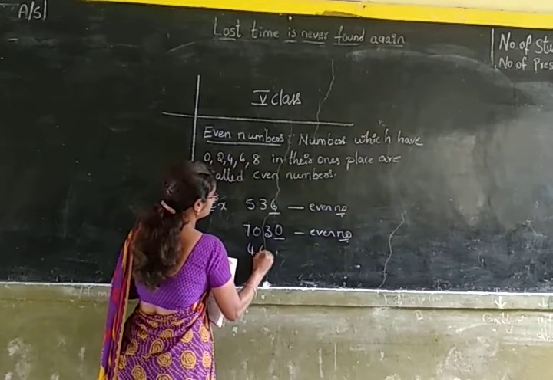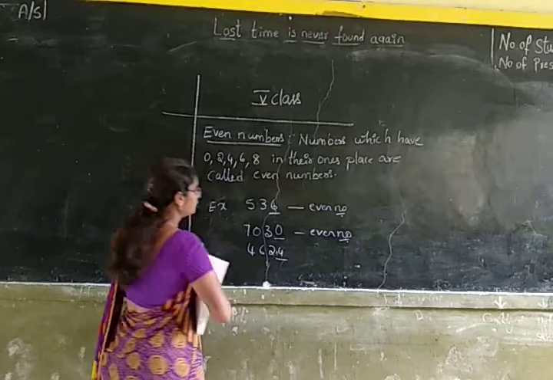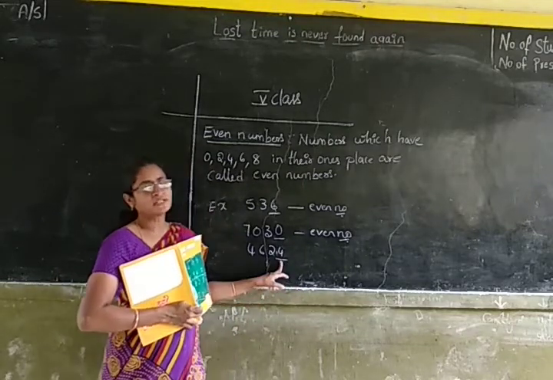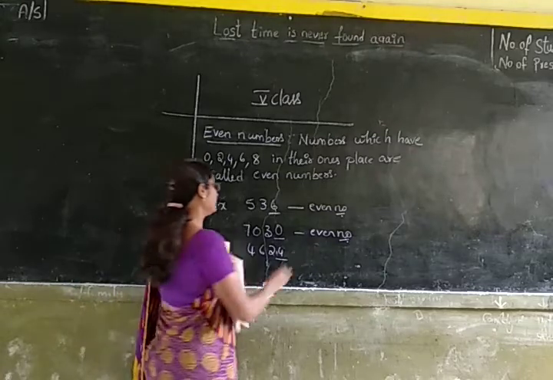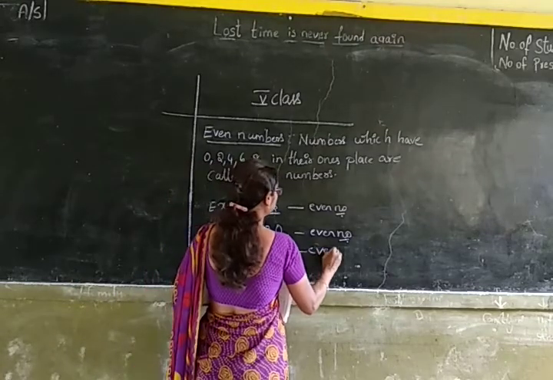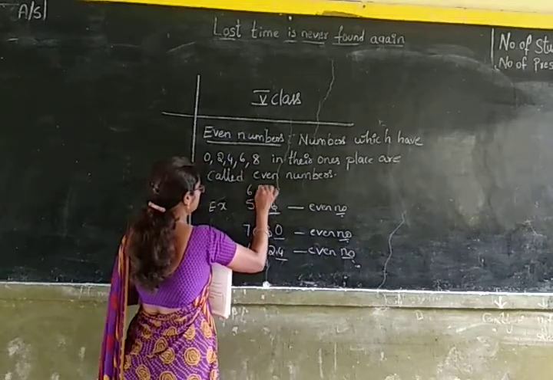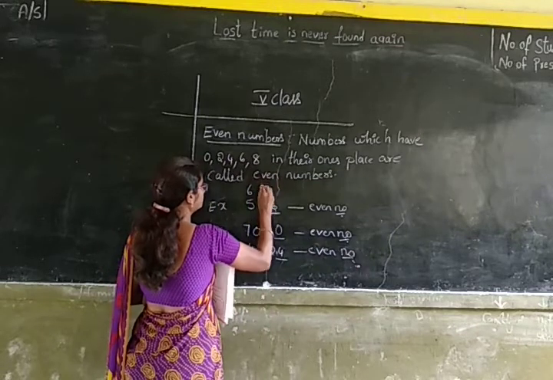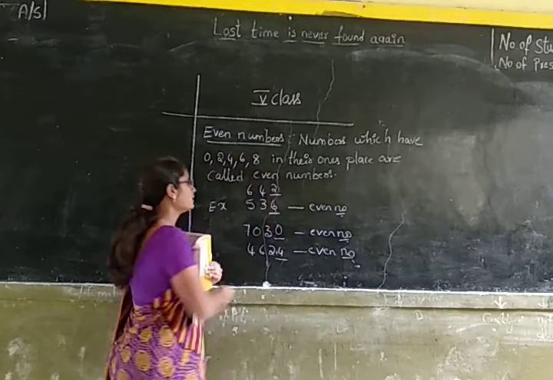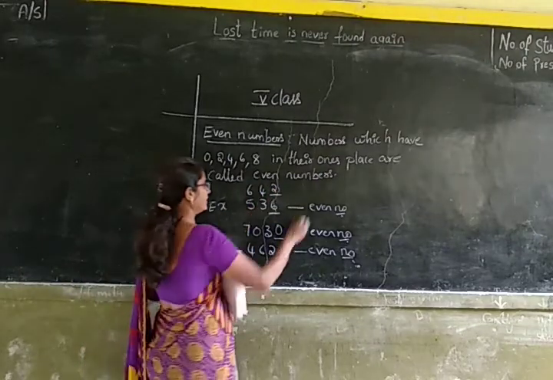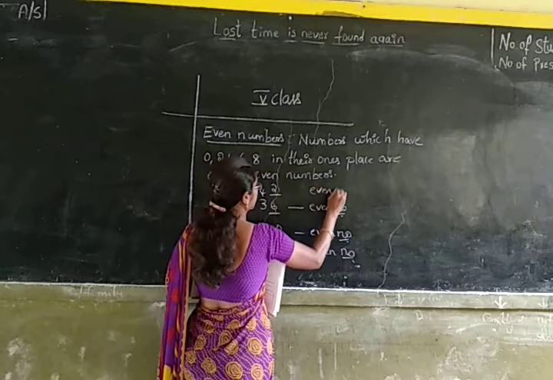Similarly, 4624 is having 4 in its ones place. So it is an even number. Is having 2 in its ones place, so it is an even number.